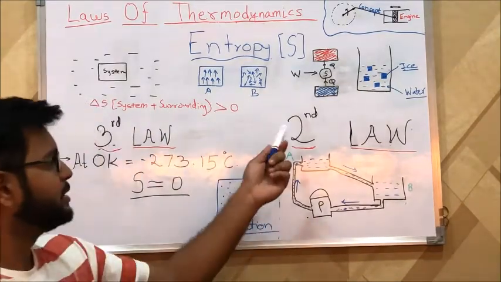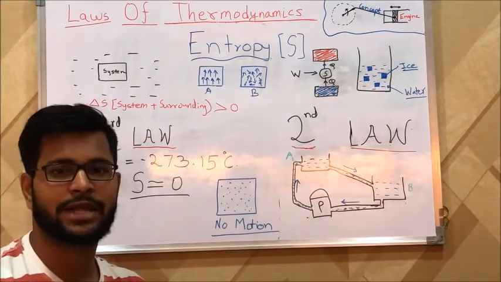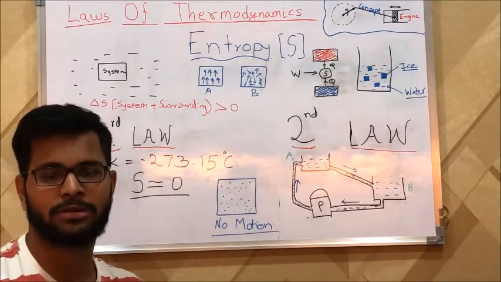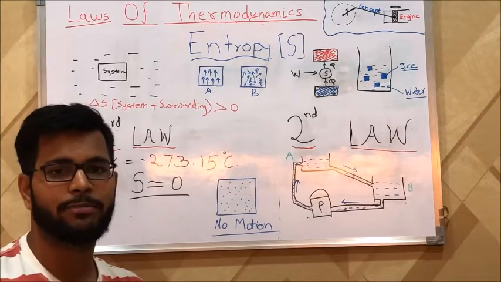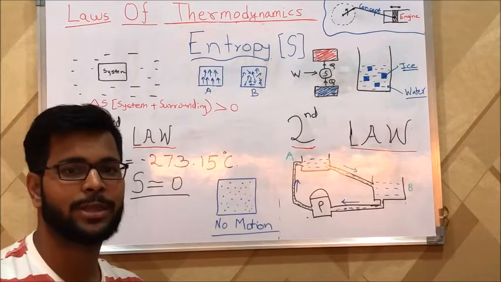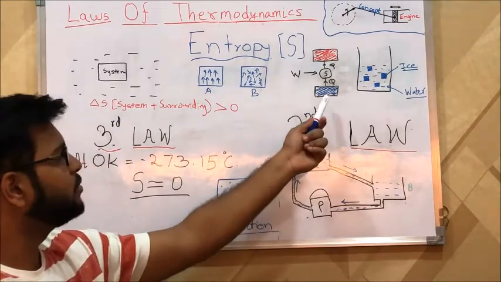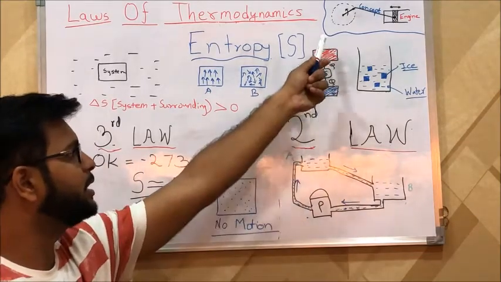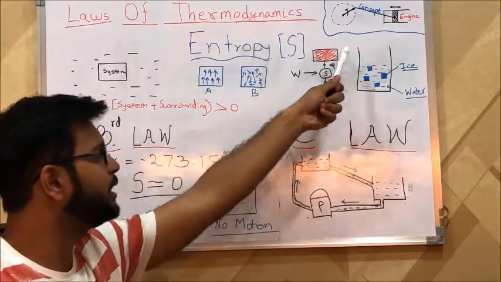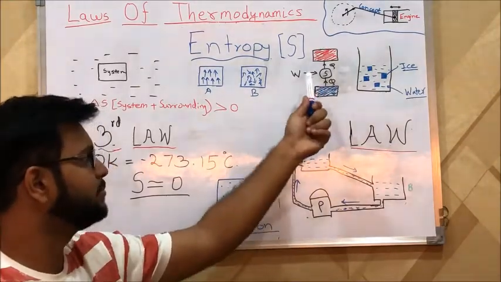Now this takes us to the second law of thermodynamics. What this law states is that heat transfer can spontaneously occur only from a higher temperature body to a low temperature body. But if you want to accomplish heat transfer from a low temperature body to a high temperature body, then we have to provide some external work. In this example, this blue color body is low temperature and this red color body is high temperature. If you want to transfer heat from the low temperature body to the high temperature body, we have to give some external work to this entire system.